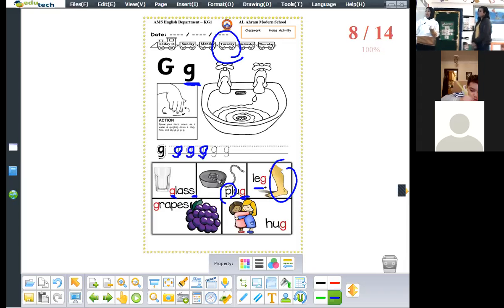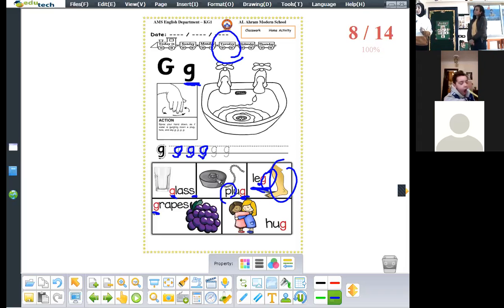Here we have leg, leg. What is the middle sound? The middle sound is E. And what is the last sound which comes at the end? G, g, g. Okay, here we have grapes. What is the first sound for the word grapes? G, g, g, g. And what is the last sound which comes at the end?